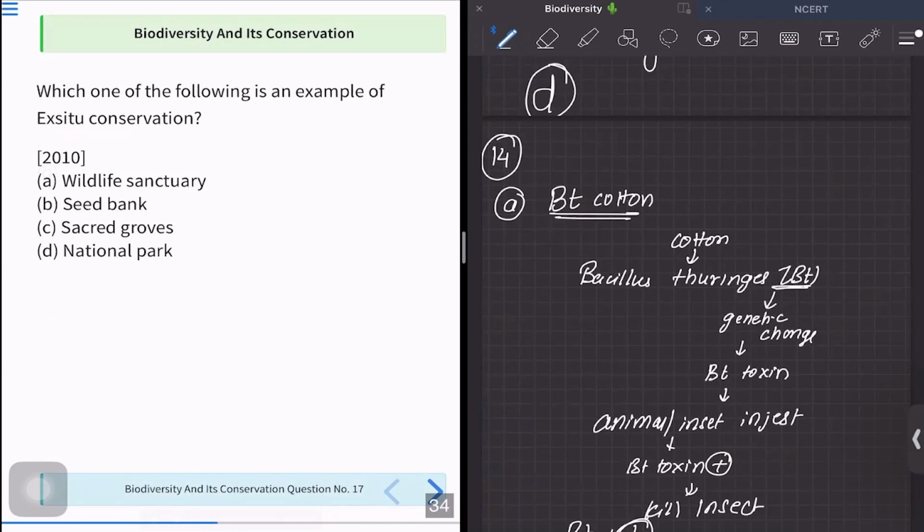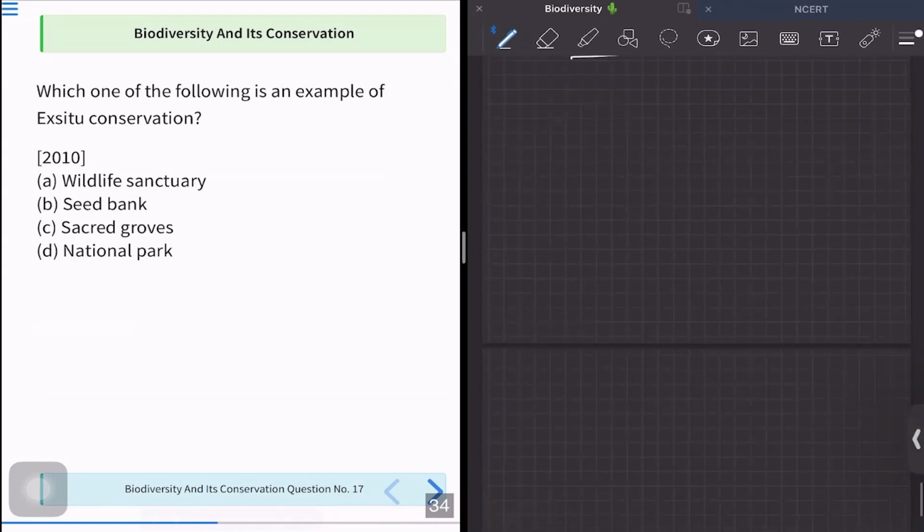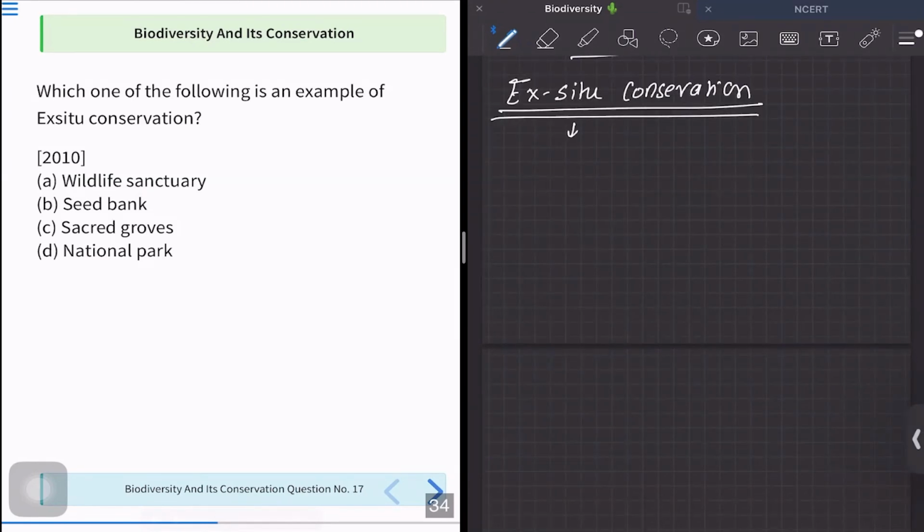The next question is saying which one of the following is an example of ex situ conservation? So again, if you solve this question, they are asking you what is ex situ conservation. So we know whenever we are hearing the term ex situ, it means outside natural habitat in man-made conditions. Okay, so is a wildlife sanctuary man-made?